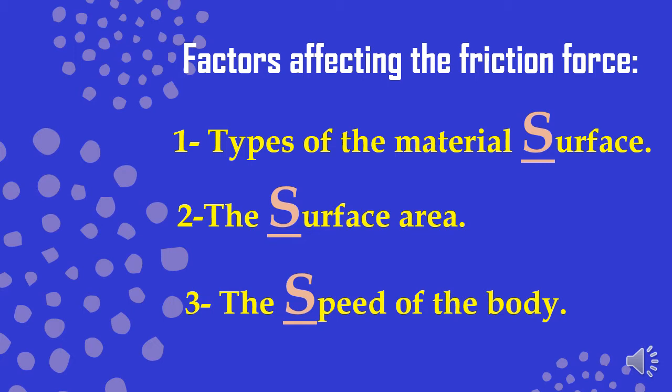Number 3, the speed of the body, how fast or slow the object is. Now I will talk about each one in details, and we will see how each one of these affects the friction force. The first one, types of the material surface. So let's watch this video and concentrate very well, because I'm going to ask you about it after watching it.